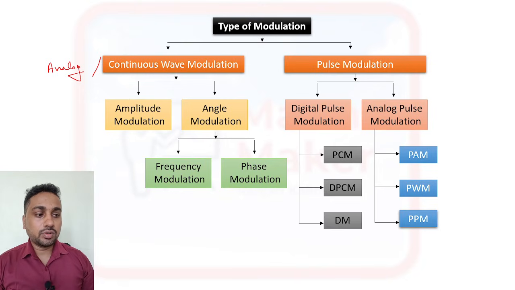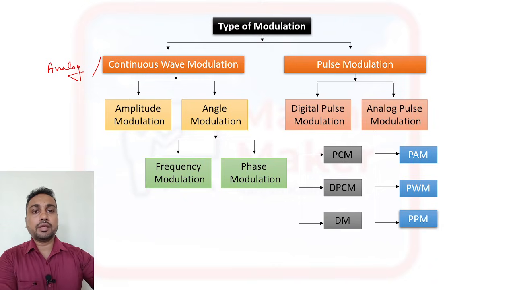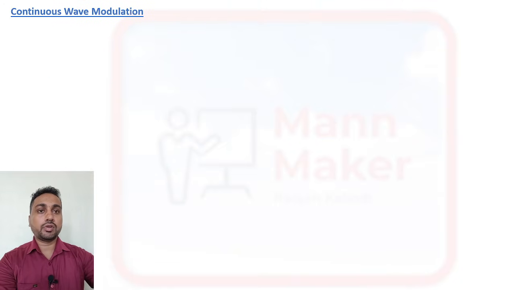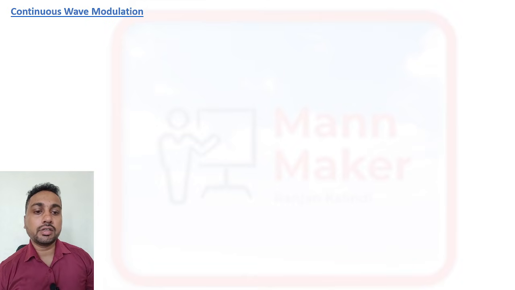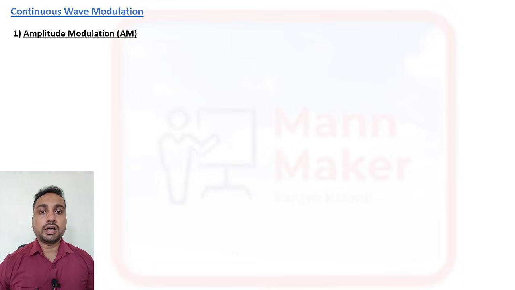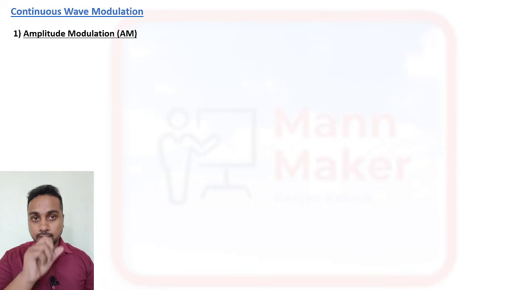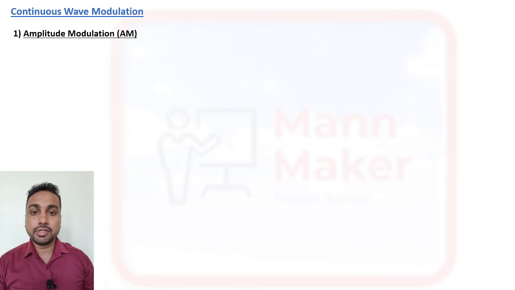Okay. So we'll start first with continuous wave modulation. First we are going to see about continuous wave modulation. Now, what is continuous wave modulation? Analog modulation only. So in analog modulation, we have two types: first one is amplitude modulation and another one is angle modulation.